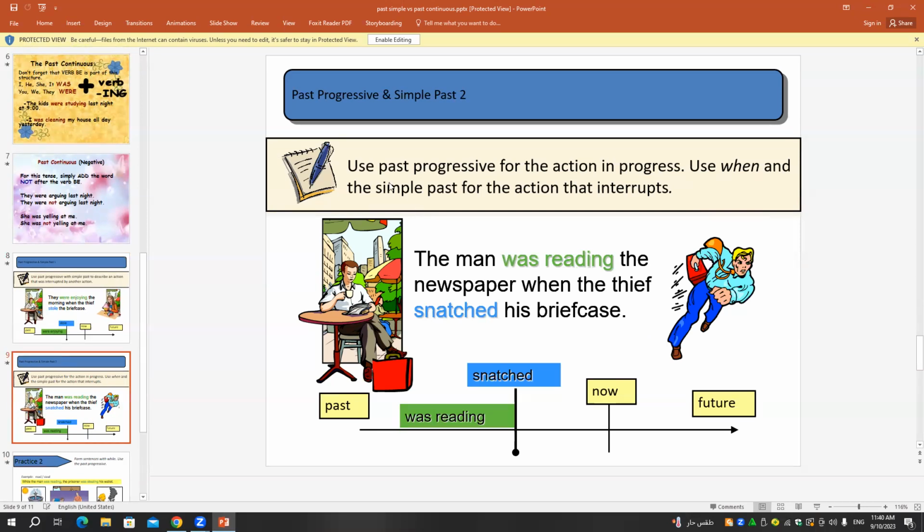Another example. Use the past continuous for the action in progress. Use when and the simple past for an action that interrupts. The man was reading the newspaper when the thief snatched his briefcase. Here we have past, present and future, and of course we have snatched here while he was reading.